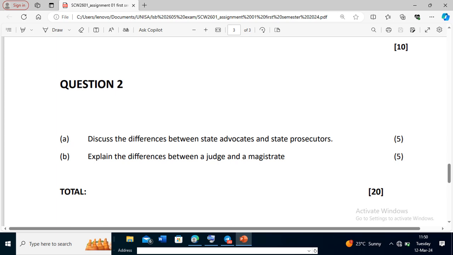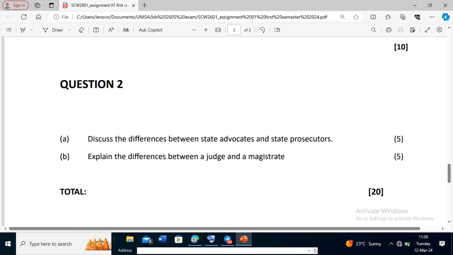Sometimes when you are taking a person to court, you don't have money for a lawyer. So the law has to give you a legal representative. According to me, if you are the one taking the matter to court, the law will give you a prosecutor. But if your neighbor took you to court, your neighbor is the one who filed this case, and you are the defendant, then if you do not have a legal representative, the law will give you a state advocate.